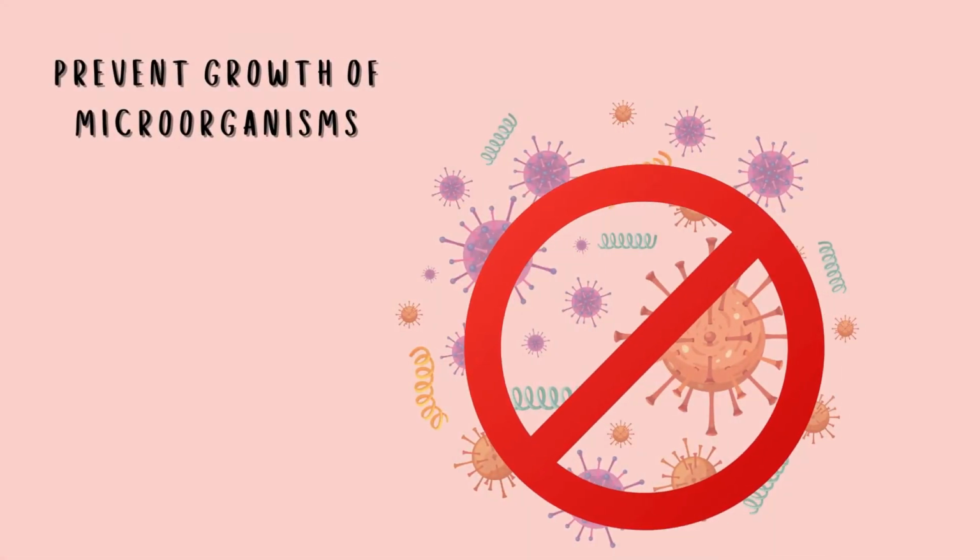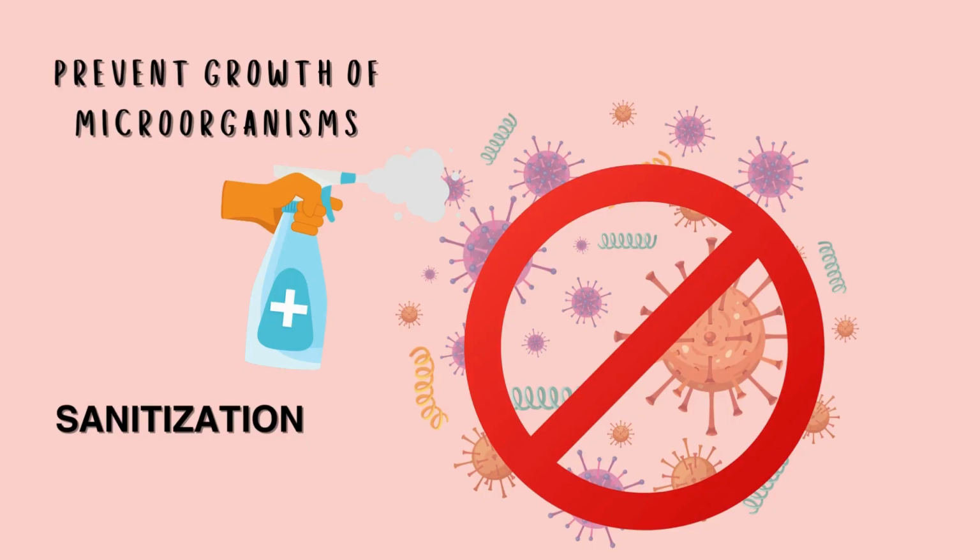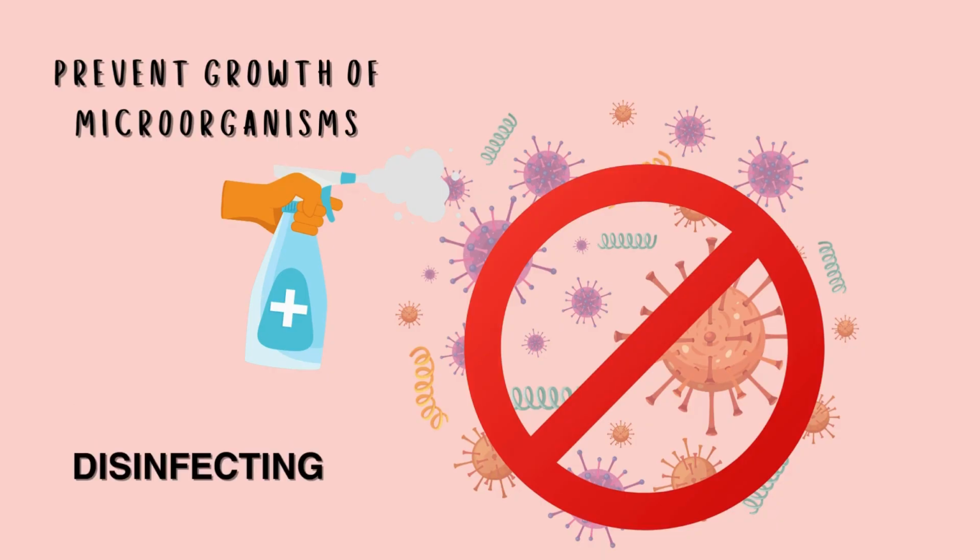How do we prevent microorganisms from growing in the first place? Here are 3 definitions of how to eliminate microorganisms. Sanitization: reduce the number of microorganisms by cleaning surfaces with soap and water or chemicals that you spray on surfaces. Disinfecting: kills germs, again usually with the use of powerful chemical agents.